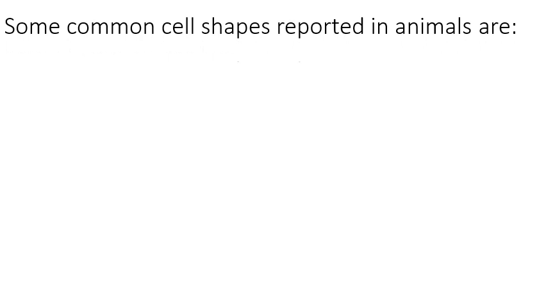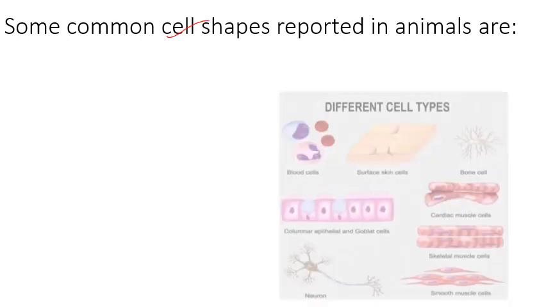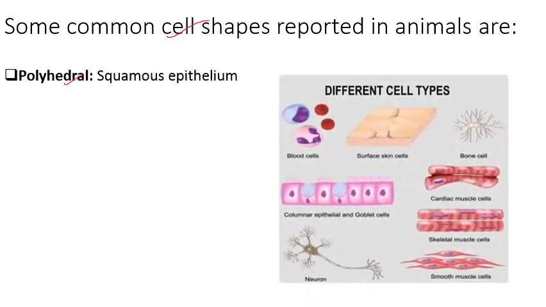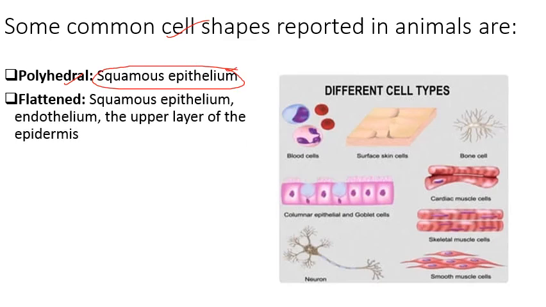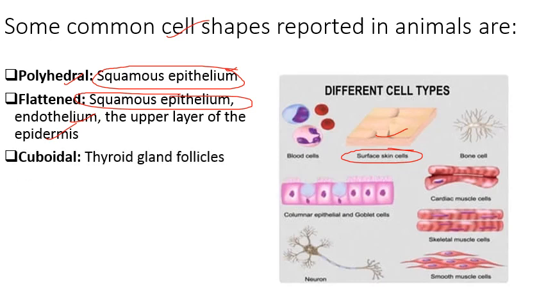Then some common cell shapes reported in animal cells are, firstly, polyhedral, having many sides, that is the squamous epithelium of animal cells. Then flattened cells, again squamous epithelium, endothelium, the upper layer of epidermis. तो ये जो cells होते हैं flat cells होते हैं surface के. Then cuboidal cells having cubical shapes. So these are basically thyroid gland follicles.